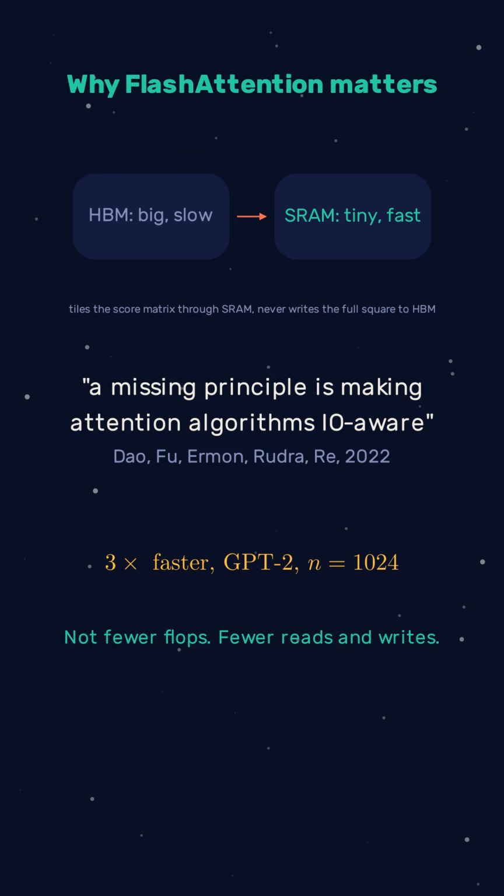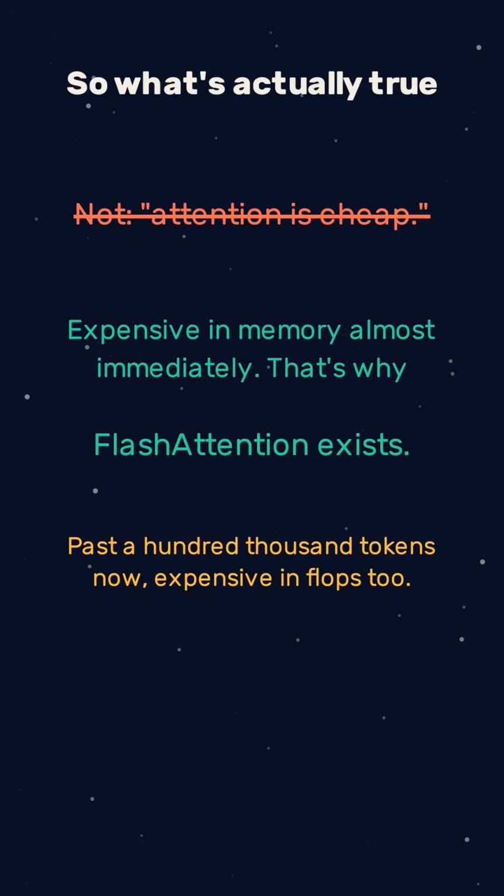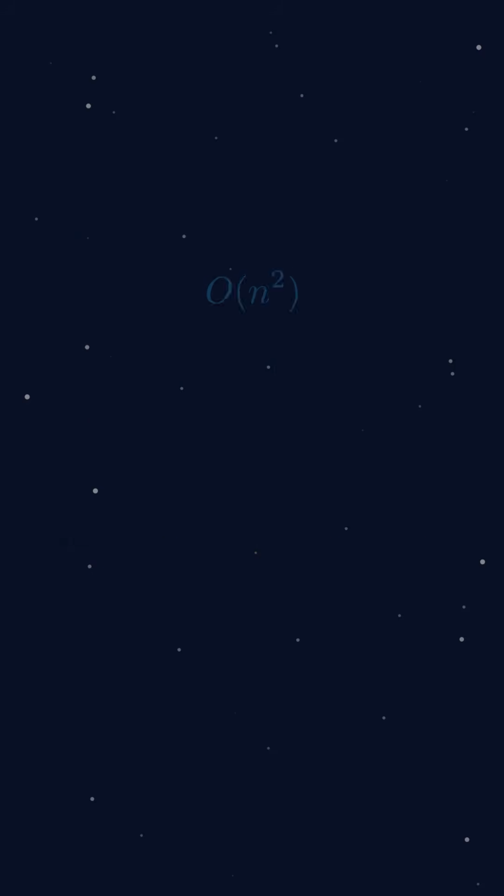3 times faster on GPT-2 at sequence length 1000. An input-output story, not a flop story. So don't call attention cheap. It's expensive in memory almost immediately, which is why flash attention exists. Past 100,000 tokens now, it's expensive in flops too.